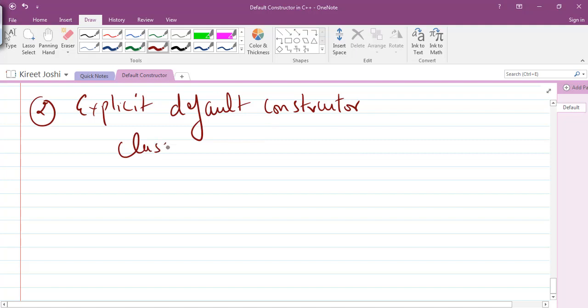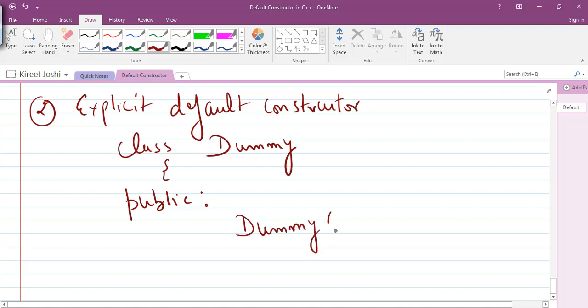So if I create a class, again a class dummy, for example, inside this class, in our previous lectures we discussed that constructors are special member functions and they must be declared in the public section of the class. So we'll write public, and we will define a constructor here. What will be the definition of the constructor? You must know by now. It must have the same name as the class, that is rule number 1. So this is the constructor.